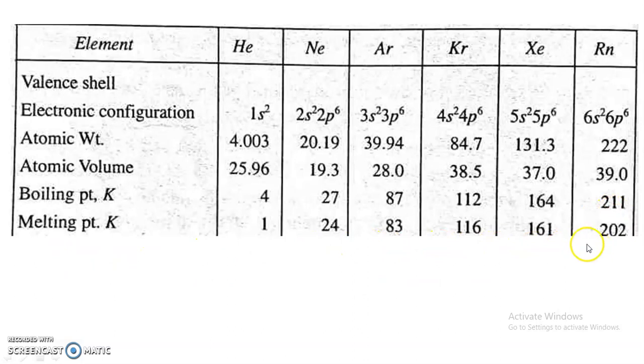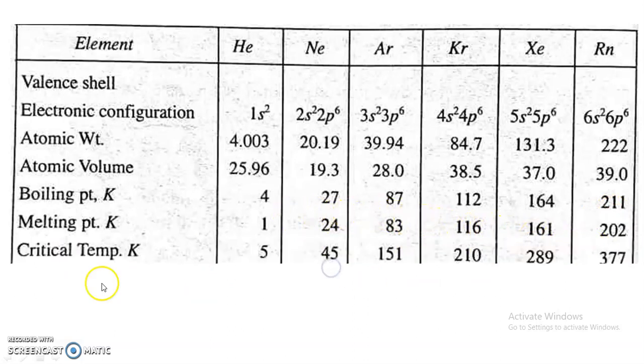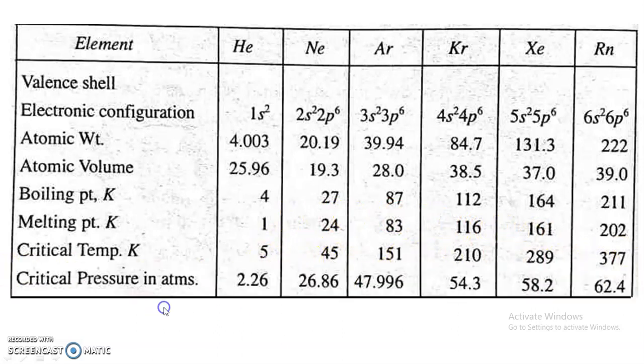Melting point also increases from helium, neon, argon, krypton, xenon to radon. Critical temperature increases from helium to radon, and critical pressure also increases from helium to radon.